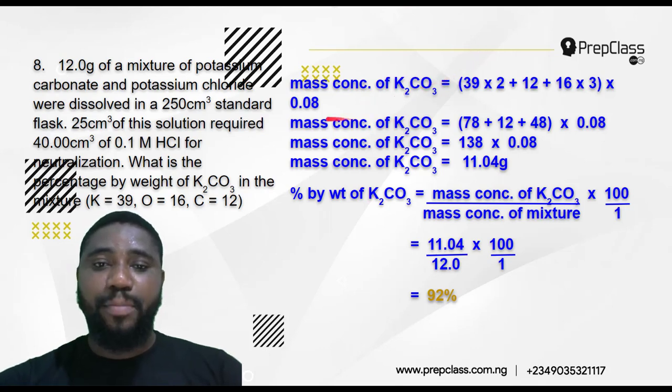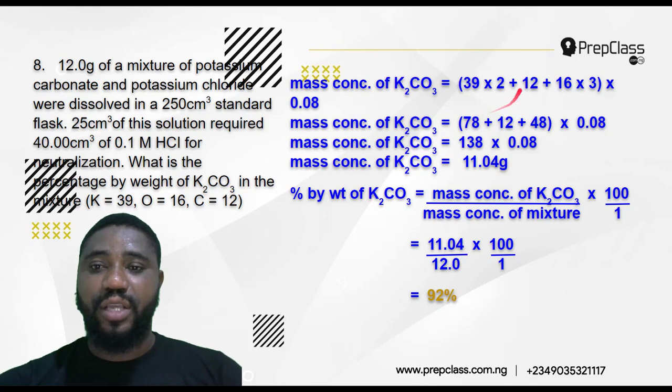So the mass concentration of K2CO3 becomes 39 times 2 is 78, that's from the molar mass, plus 12, plus 16 times 3, 48, then times 0.08. Adding this up, we have 138, then times 0.08. Then the mass concentration of K2CO3 becomes 11.04 gram.